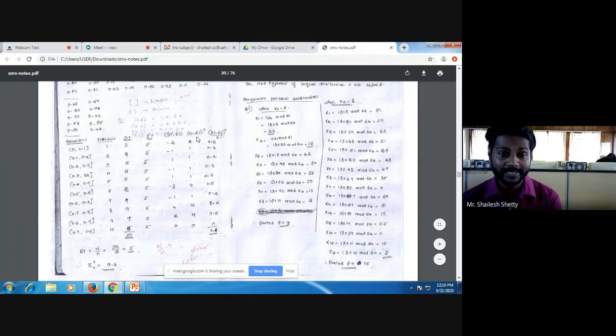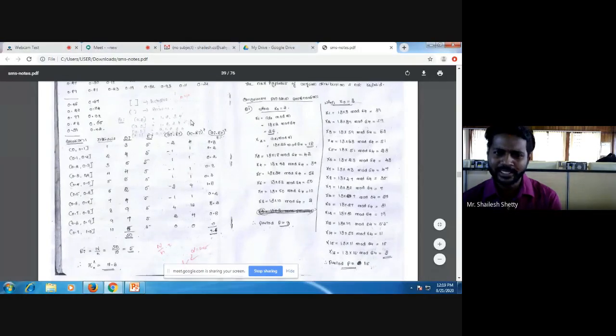I'll go for (Oi minus Ei) whole square. That is minus 2 square, 4. Minus 1 square, 1. 1 square, 1. Minus 1 square, 1. 1 square, 1. Minus 3 square, 9. Minus 1 square, 1. 4 square, 16. 2 square, 4. 0 square, 0. Now the formula for the chi-square test is (Oi minus Ei) whole square divided by Ei.